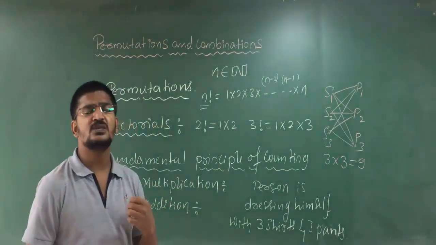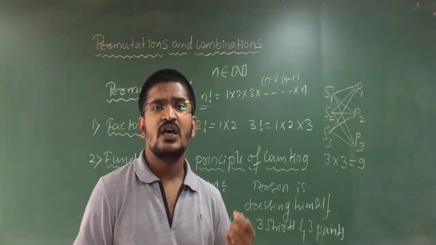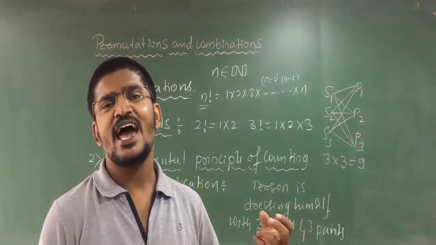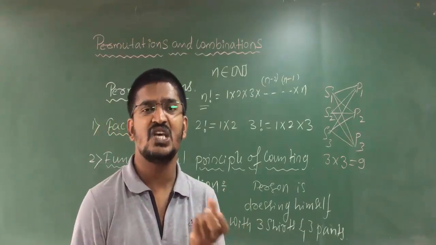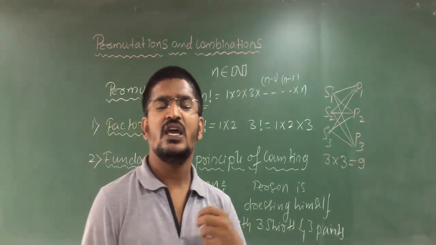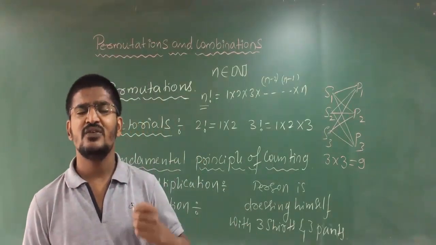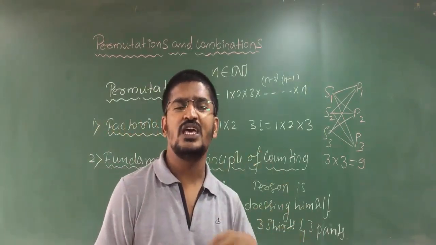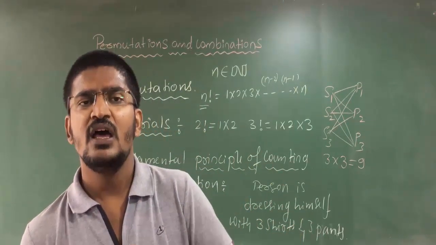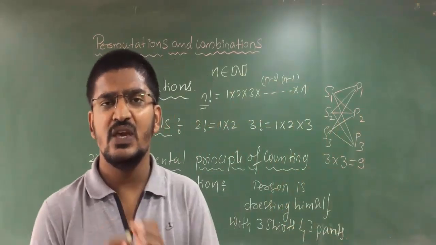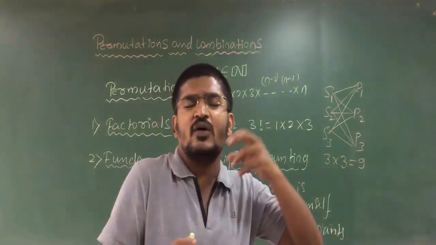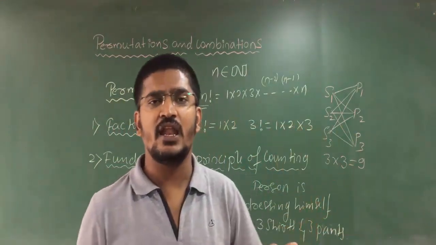Here the fundamental principle of multiplication means if event A has m ways, and event B has n ways, the event B has to be done after A has already been done.